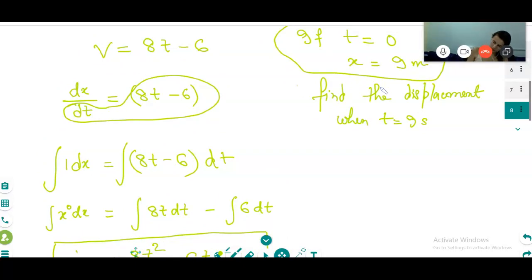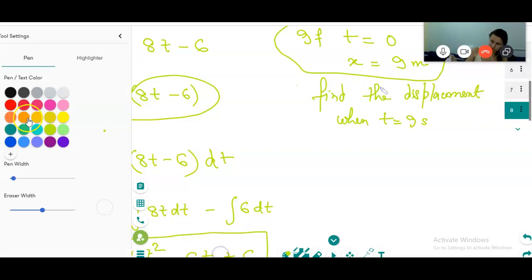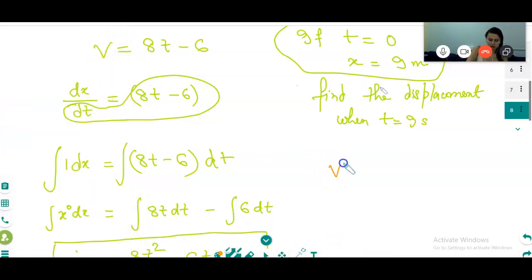Acceleration. We need to do differentiation. I already have v. From which formula? From velocity. Velocity is how much is given? You have already got dx by dt at minus 6.